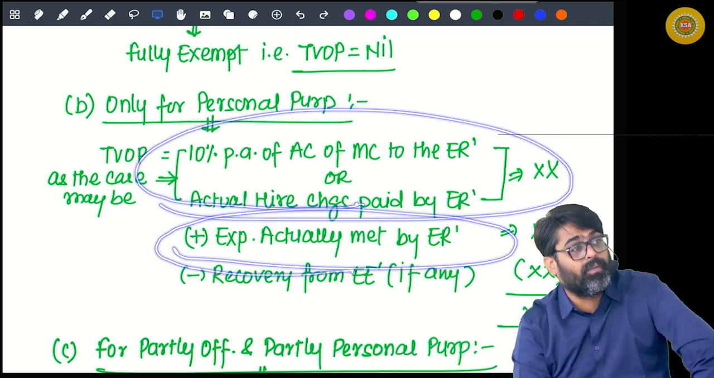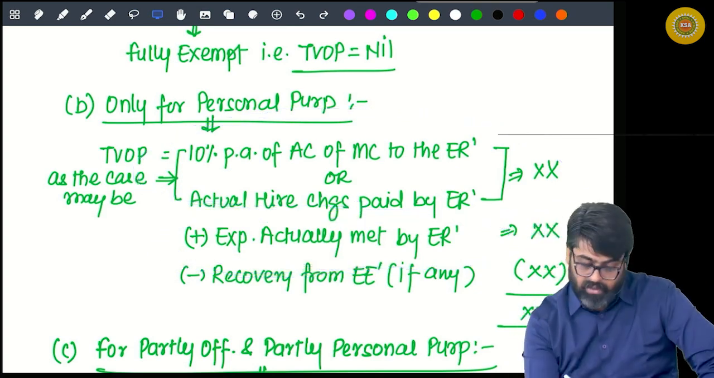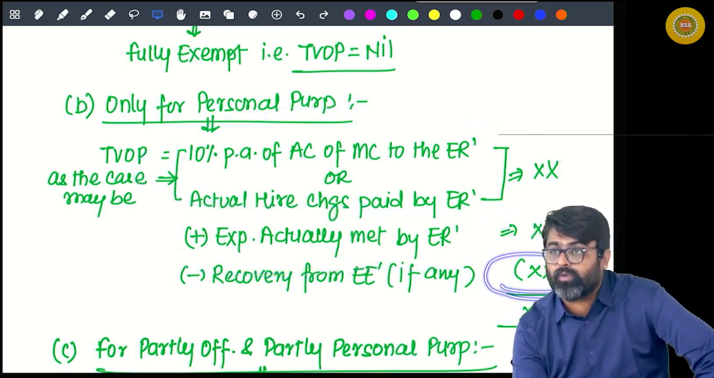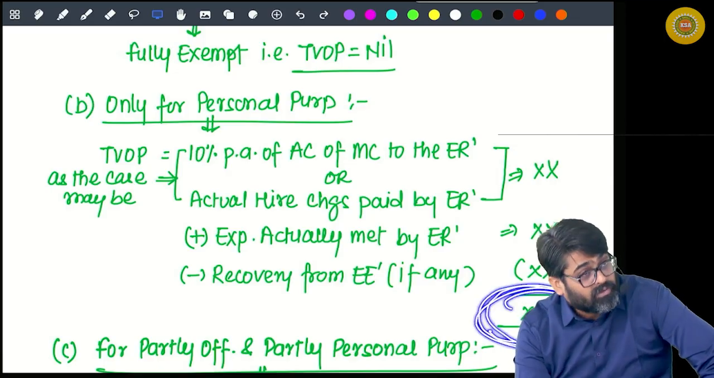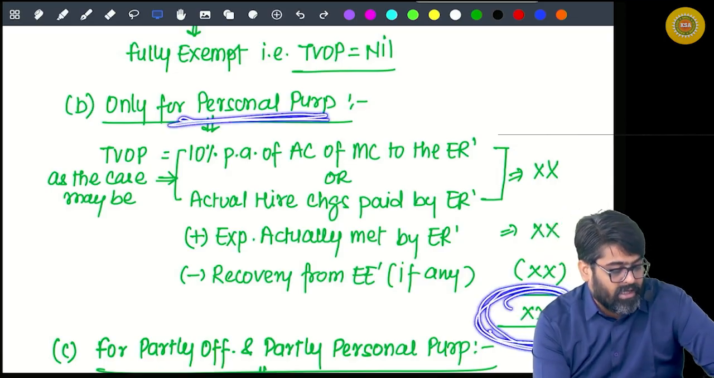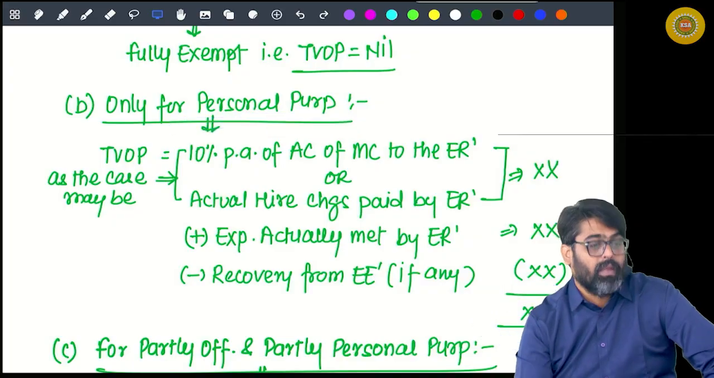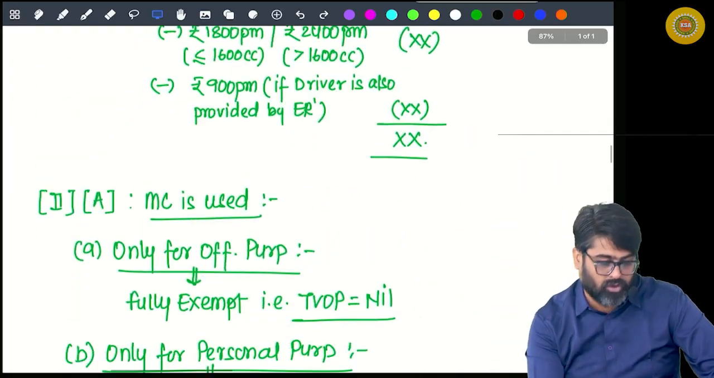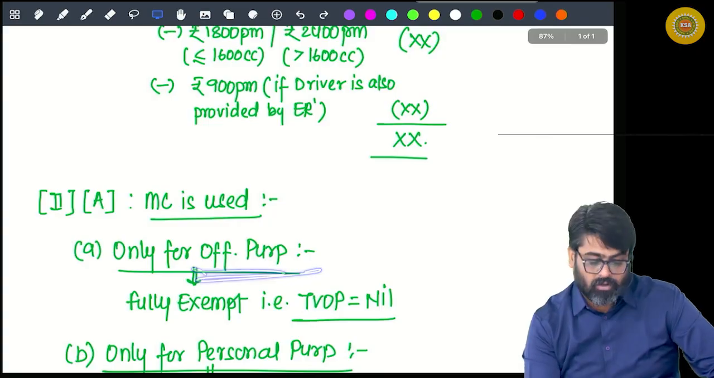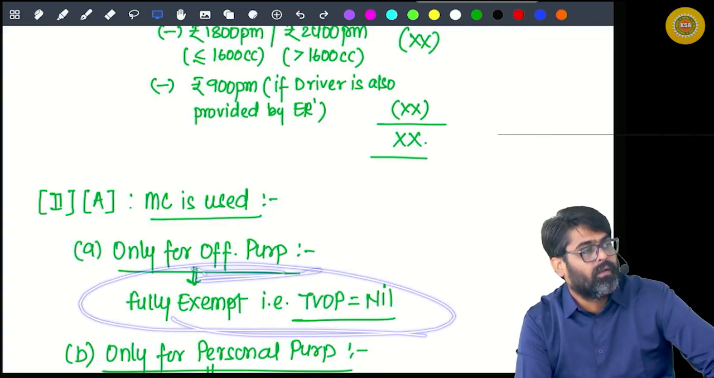Both the benefits will be added. This is the total benefit minus the amount recovered from you. This is the taxable value. This amount will be fully taxable if the car is used only for personal purpose. There is no need to calculate any exemption if the car is used only for personal purpose, because the benefit will be fully taxable. Getting my point?